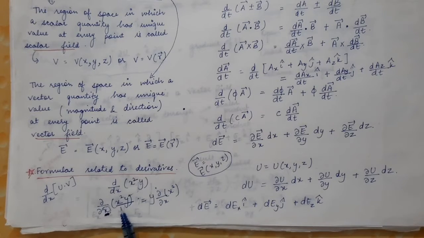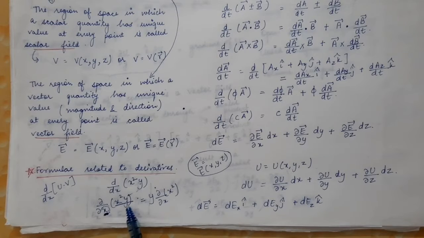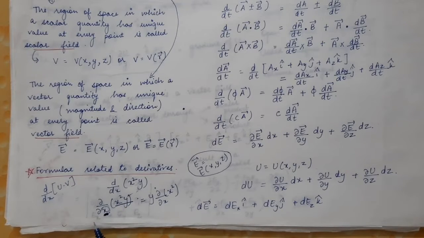Here we have y. The y will be treated as constant because we are doing the derivative with respect to x. So y, z, k, l, m, any variable present in the function except x will be treated as constant values. So you can simply take y outside the derivative.